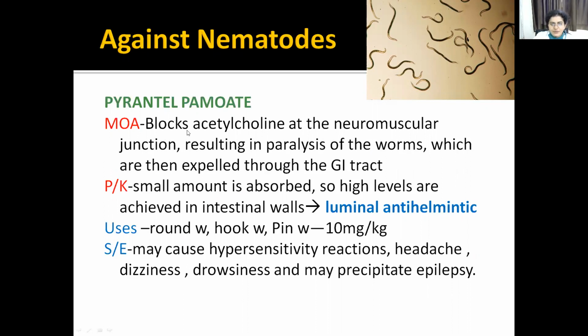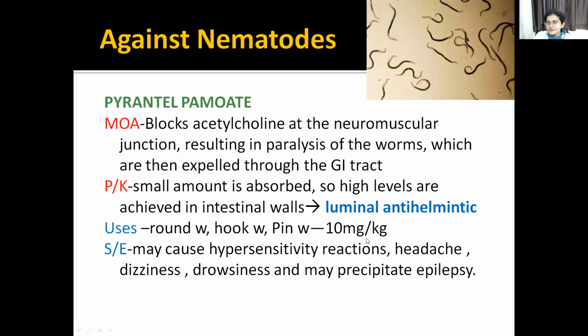What is the pharmacokinetics? Only a small amount gets absorbed, and most of it remains in your intestinal wall. So this is also called a luminal anthelminthic, because it remains mostly in the intestinal wall. It can be used for roundworm, hookworm and pinworm.